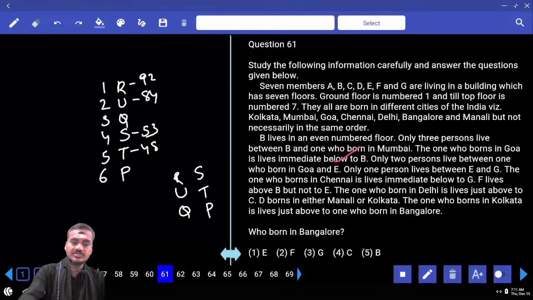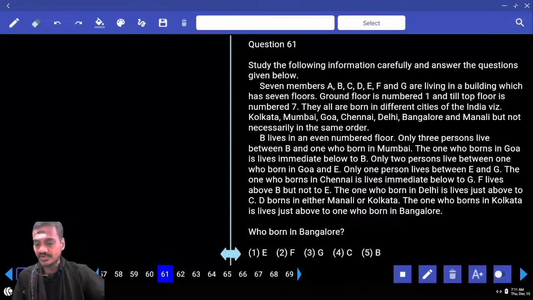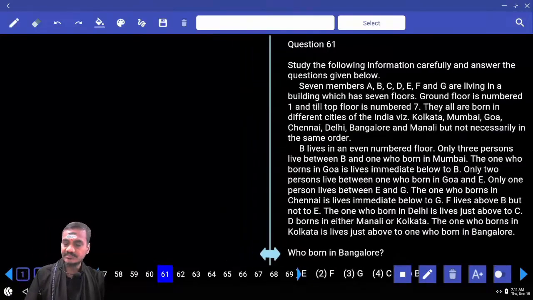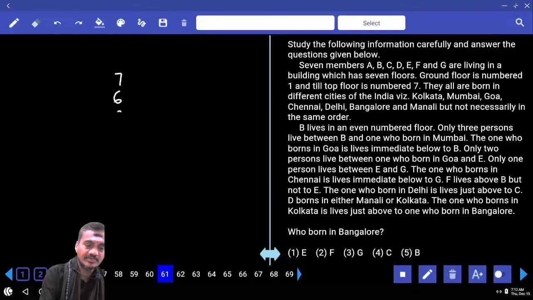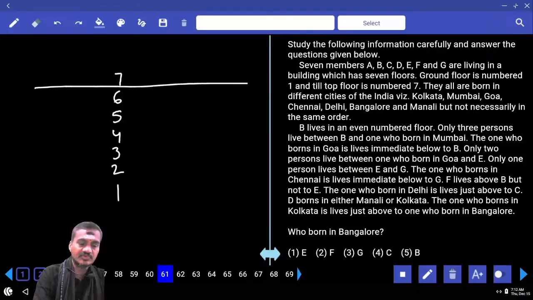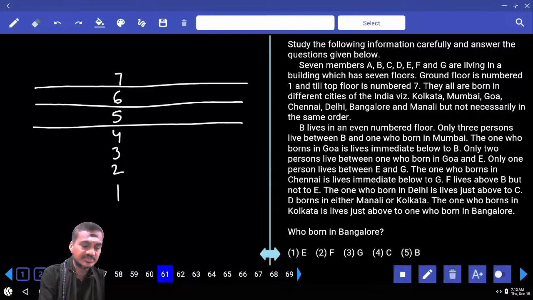Then 61 to 65. Now in the 61 to 65, they are based on floor arrangement, and at the same time some parameters added to this one. Must start the floor arrangement. Then 7, 6, 5, how many floors are there? 7 floors. 3, 2 and 1. 7 persons are staying on these 7 different floors, and each one of them is from a different city as well.